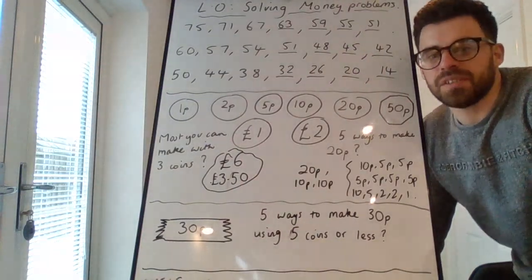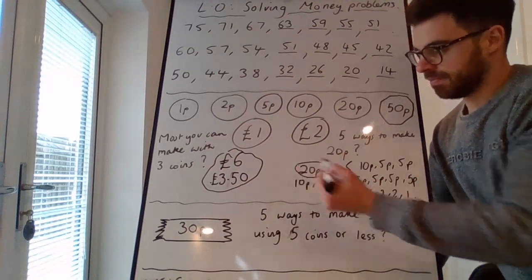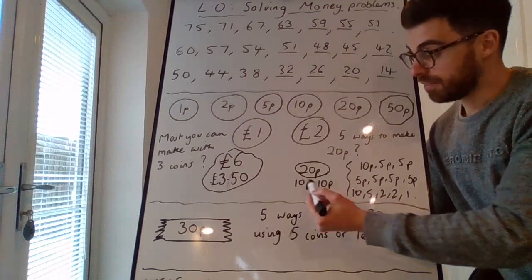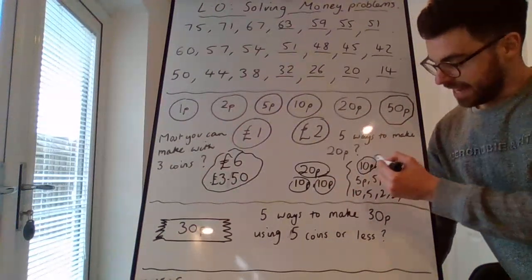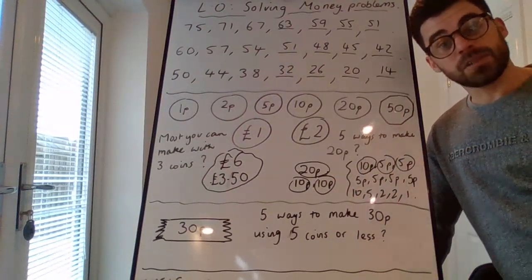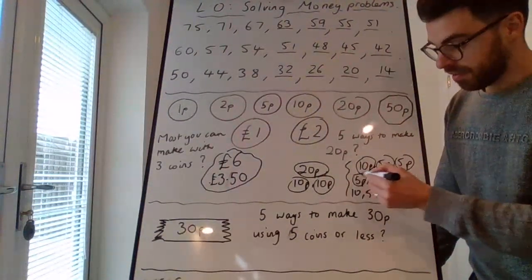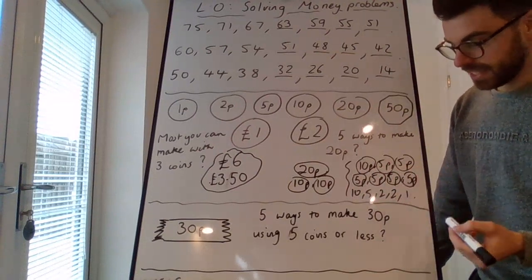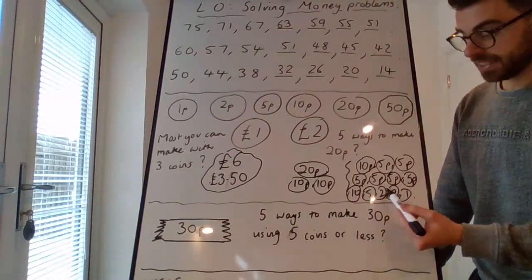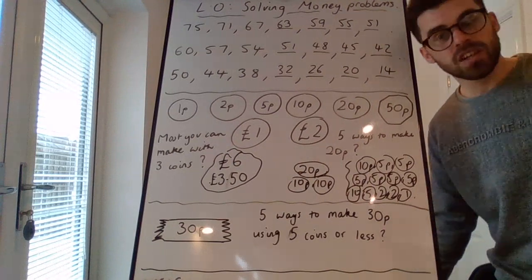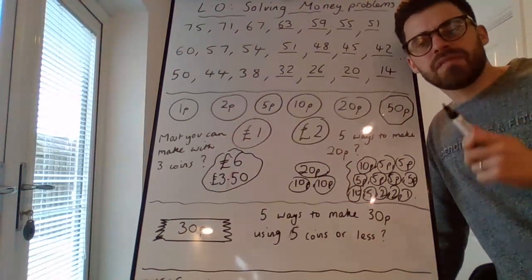Well done, Year 3, if you managed to do that. I've written some different answers onto the board. You could have just a 20p. That would be one way to make 20p. You could have 2 10p's, 10p and 10p. You could have a 10p and 2 5p's. That would make 20, 10, 15, 20. You could have 4 5p's, 5, 10, 15, 20. You could have a 10, a 5, 2 2's and a 1, 10, 15, 16, 17, 18, 19, 20. There are lots of ways you could do it. You could have 20 1p's would make 20p. Well done if you found 5 different ways.